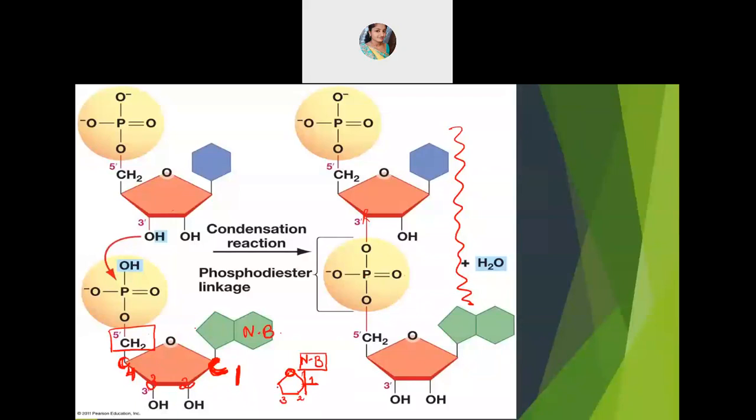This carbon, which is in the 5th position, is having a phosphate group, P group, over. So altogether, these are your nucleotide. This whole thing is your nucleotide.